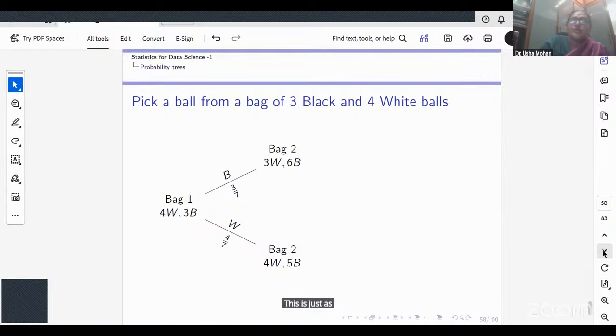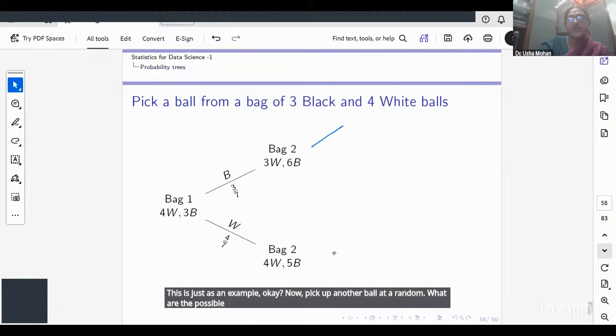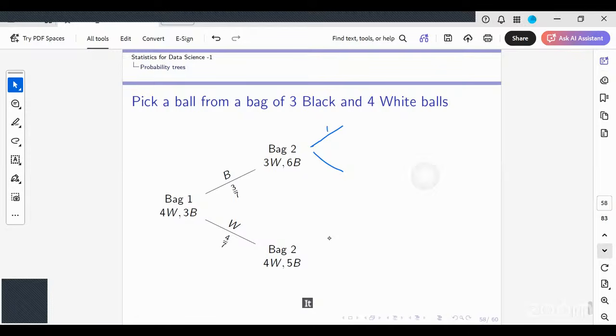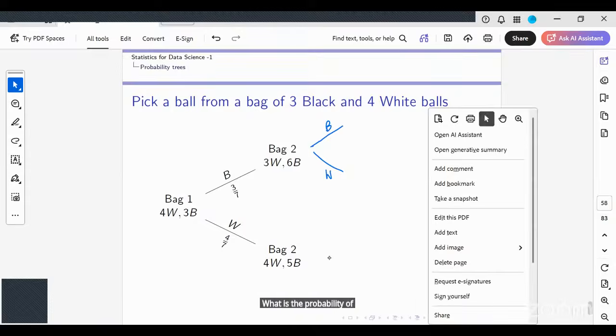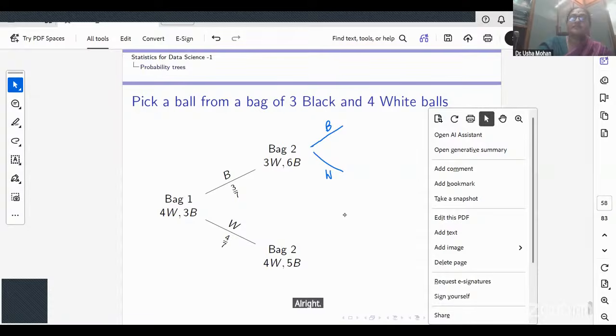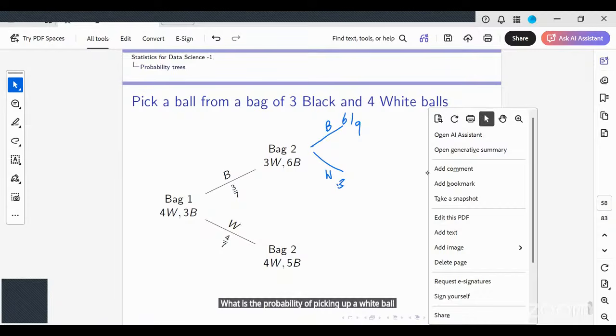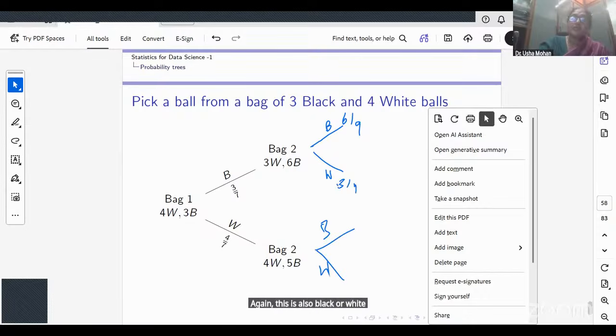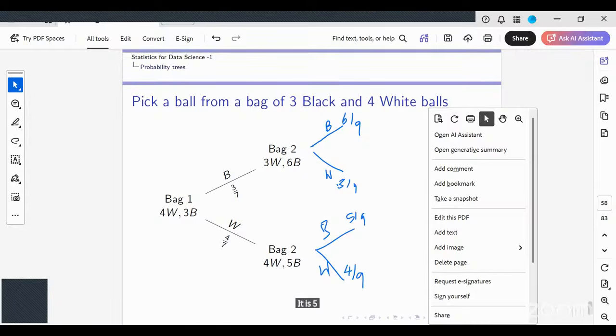Now pick up another ball at random. What are the possible outcomes I have here? It can be black or white. What is the probability of picking up a black ball here? 6 by 9. What is the probability of picking up a white ball here? 3 by 9. Again, this is also black or white. Probability of picking up a black ball here is 5 by 9. And this is 4 by 9.